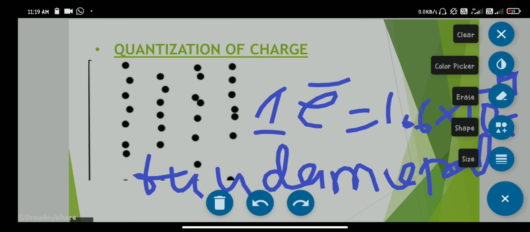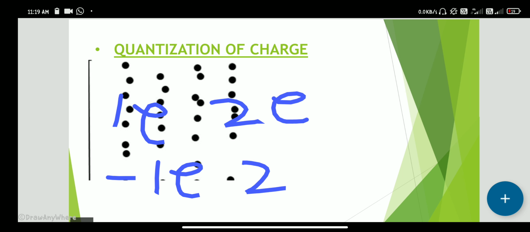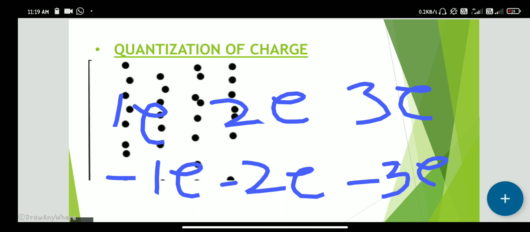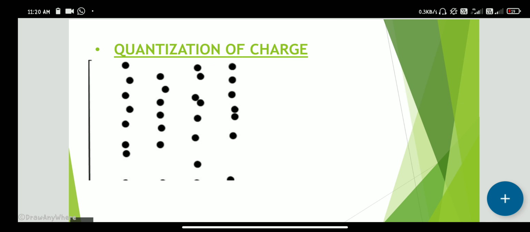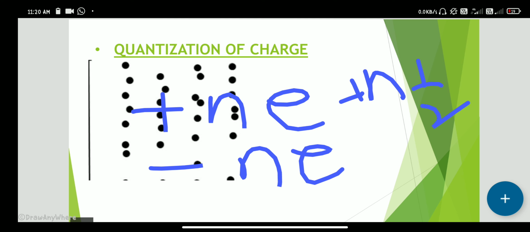So quantization means available in a fixed amount. We can transfer one electron or two electrons or three electrons, not one and a half electrons or half an electron. So there are available positive one electron, negative one electron, positive two electrons or negative two electrons, or positive three electrons or negative three electrons like that. These electrons are available as positive n electrons or negative n electrons. We cannot get positive one and a half electrons like that.